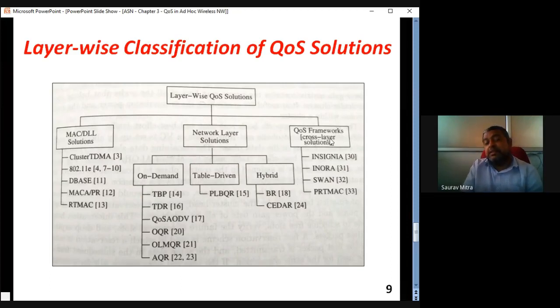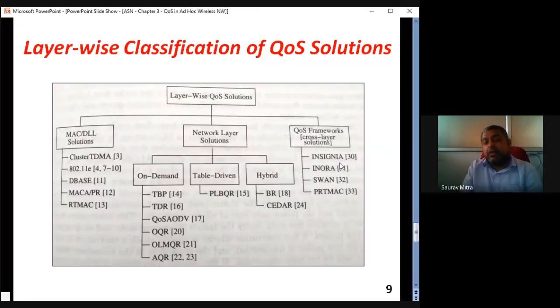In QoS framework, I told you there are main 3 parts, and I have divided the topics. In the second part, second bunch, you will find QoS framework, that is actually cross layer solutions. It is written here: SWAN, PRT, MAC, Insignia, Enora, there are different protocols in there.